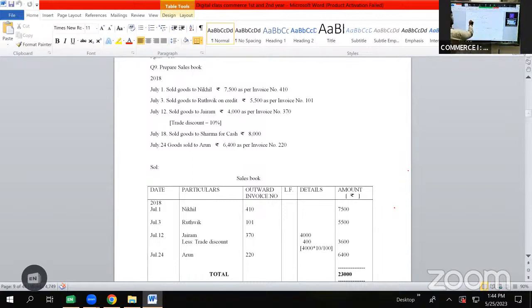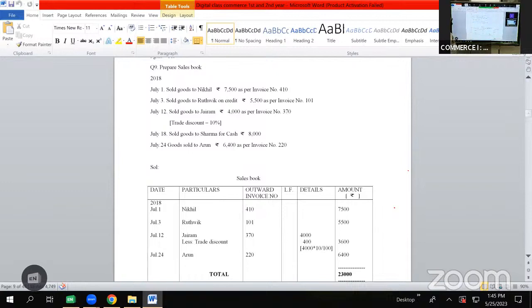Then we have a transaction on July 12, sold goods to Jairam 4,000 as per invoice number 370, trade discount 10%. So the date here will be taken as July 12. The name Jairam will be shown in particulars column. 4,000 amount will be shown in details column, followed by trade discount. We will be subtracting this trade discount 4,000 into 10 by 100, which works out to be 400. What is the simple technique for calculating 10%? Whatever is the value, we need to reduce 1 zero from it. 4,000 has 3 zeros. If we reduce 1 zero from it, it becomes 400. Subtracting 400 from 4,000, it becomes 3,600. And the invoice number is taken as 370.